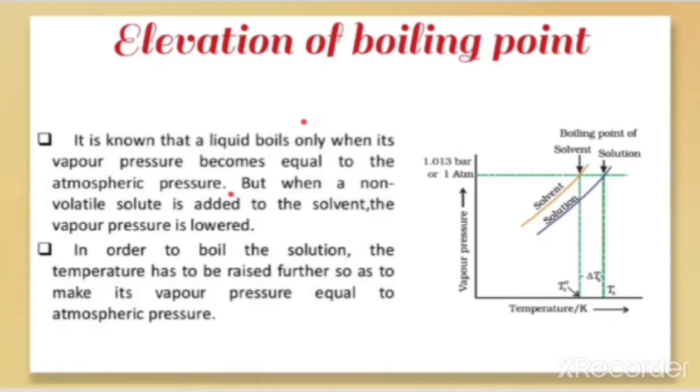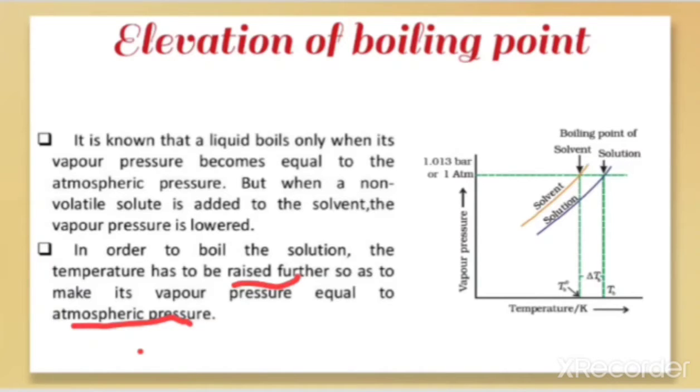That is the boiling point. But when a non-volatile solute is added to the solvent, the vapor pressure gets lowered. So in order to boil the solution, the temperature has to rise. That is important. The temperature has to rise so that it makes the vapor pressure equal to the atmospheric pressure. So this is what I explained: because of the presence of non-volatile solute, the vapor pressure is lesser. So in order to increase the vapor pressure to the atmospheric pressure, the temperature has to be raised.